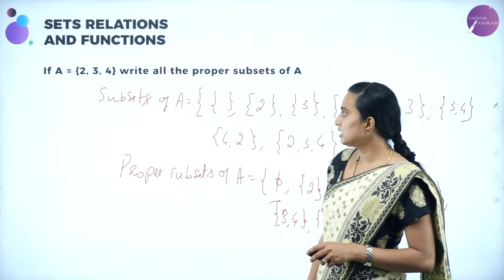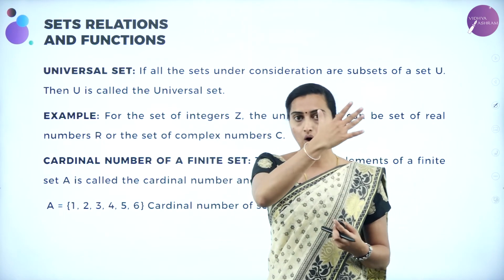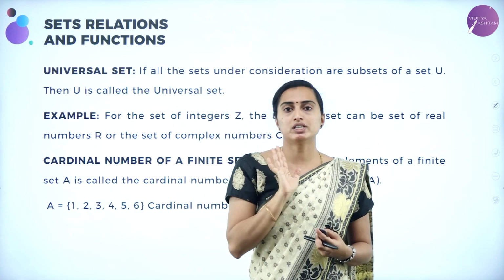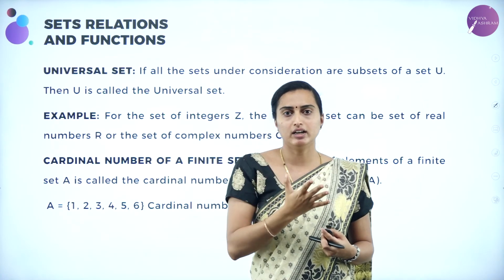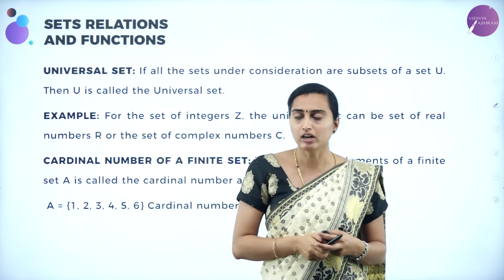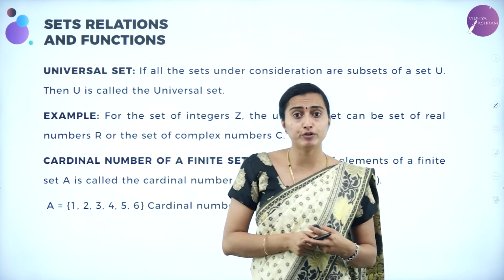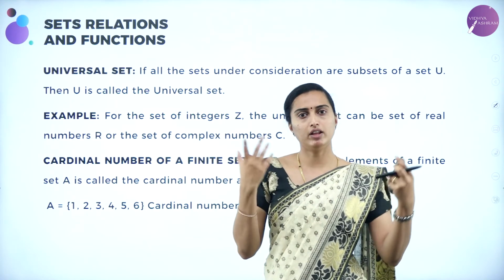Right? So next let us move on to the universal set. Universal set means the set of all. The universal set for all the states is nothing but India. The whole world will have the population like that. So if you take the set of all people as the whole world, it will be the universal set. Anywhere you can take it.